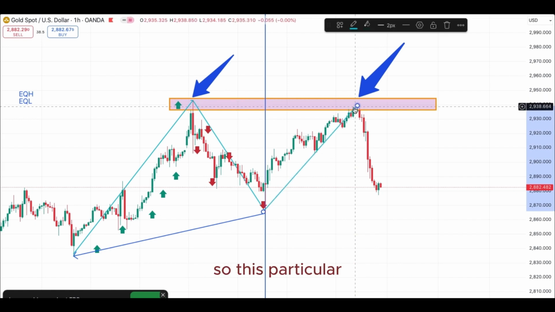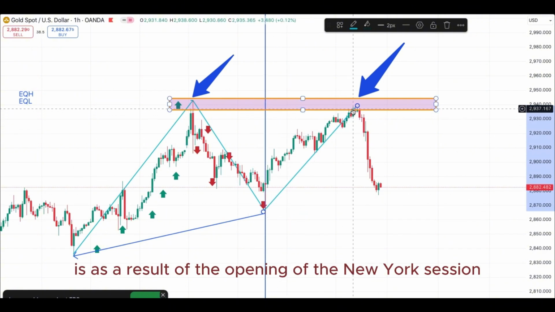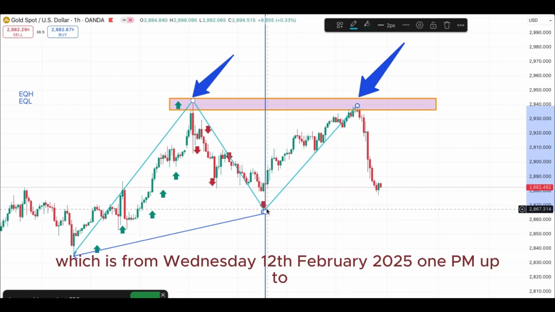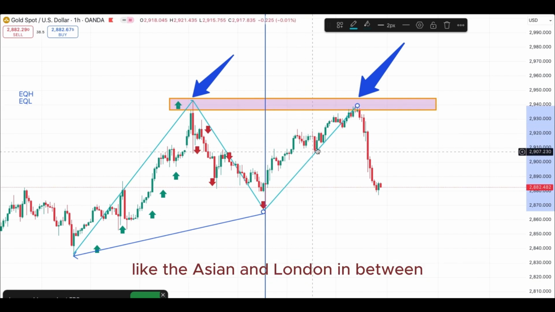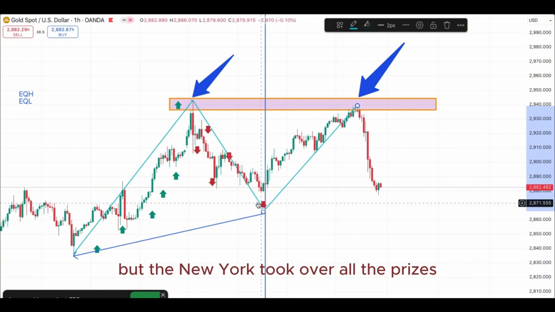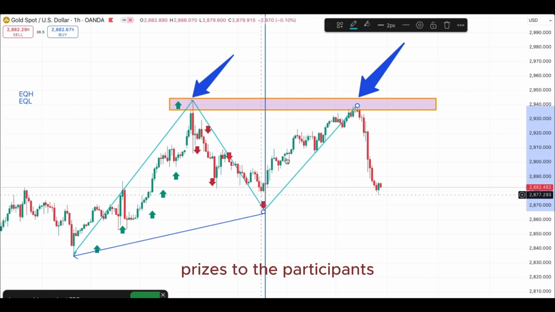This particular timing from here to this point is a result of the opening of the New York session, which is from Wednesday 12th February 2025 1 p.m. up to Friday, although there are still some other openings like the Asian and London in between, but the New York took over all the prices and distributed all the prices to the participants.